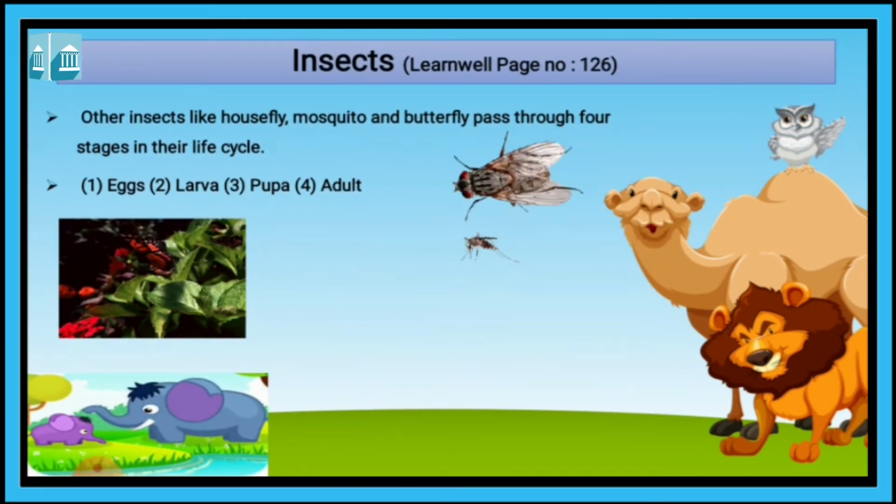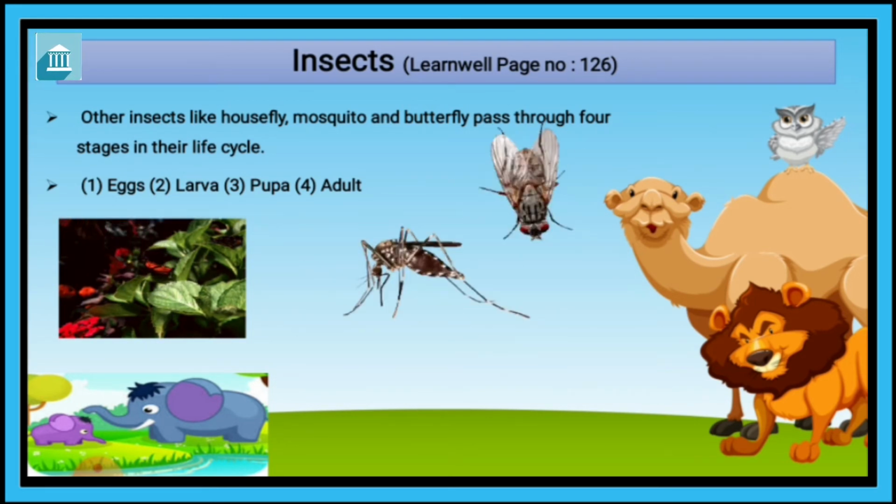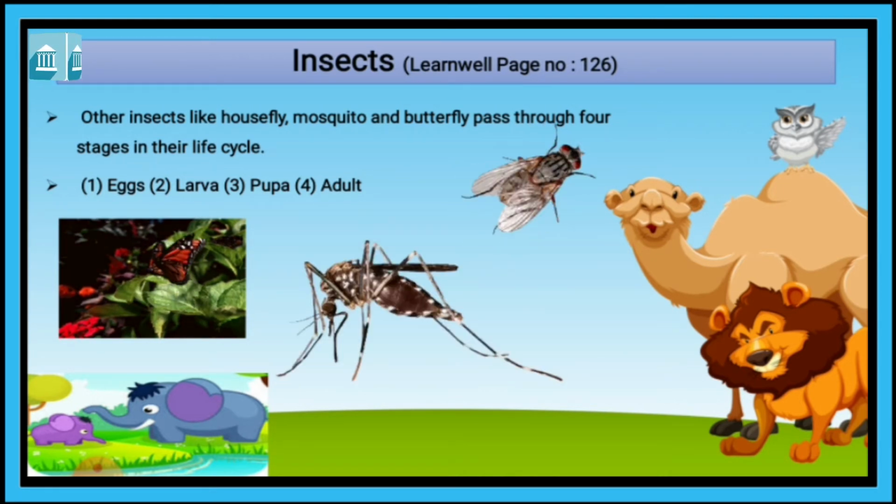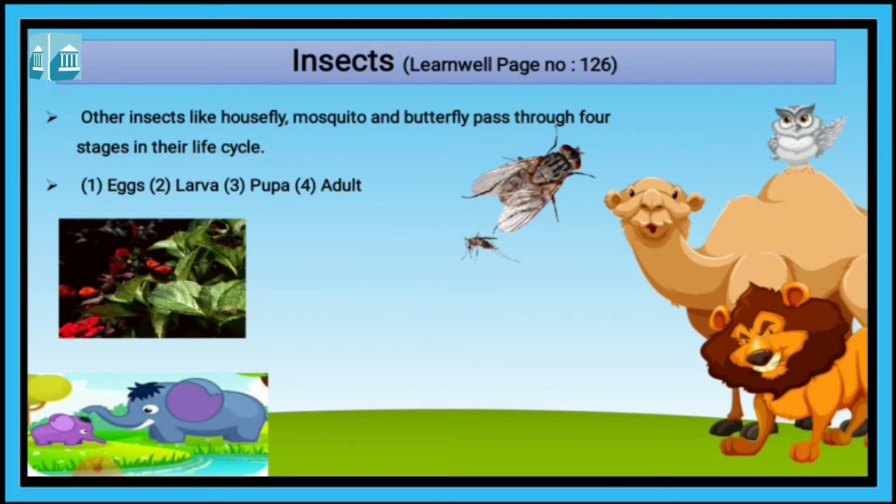Other insects like housefly, mosquito and butterfly pass through four stages in their life cycle. So insects like cockroach and grasshopper pass through three stages of their life cycle.